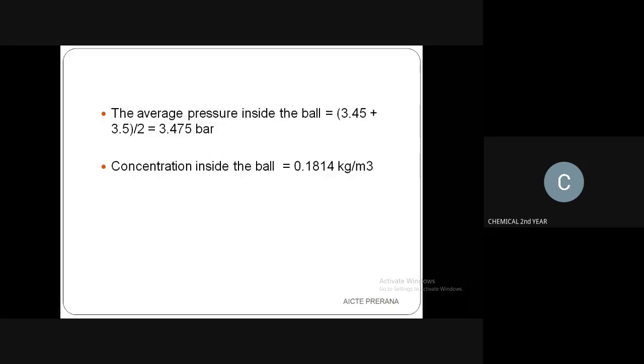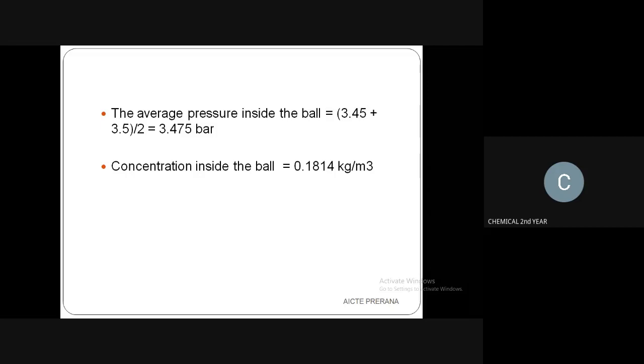Then the average pressure inside the ball is the initial pressure plus the final pressure, divided by 2. So 3.45 plus 3.5 divided by 2 is equal to 3.475 bar.